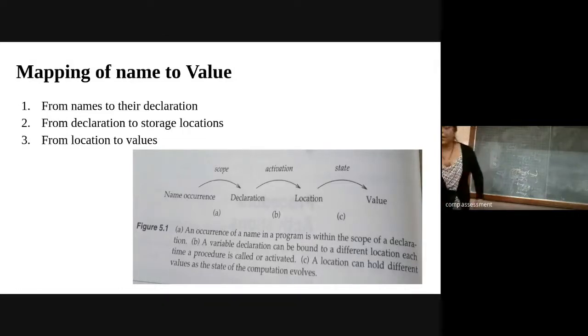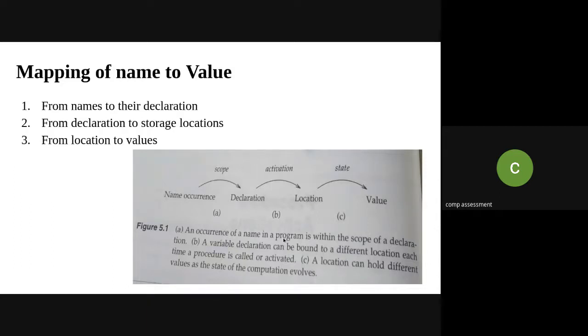So from declaration to the storage location, and obviously from that location it will access the values. In this way it does the mapping of the name and the values in your procedure.